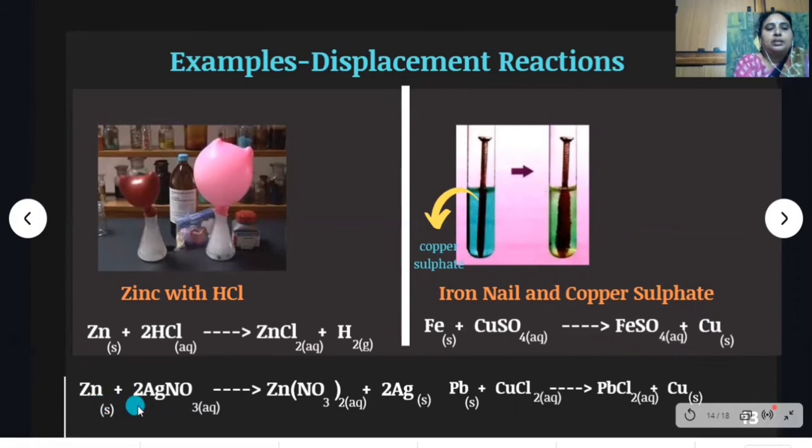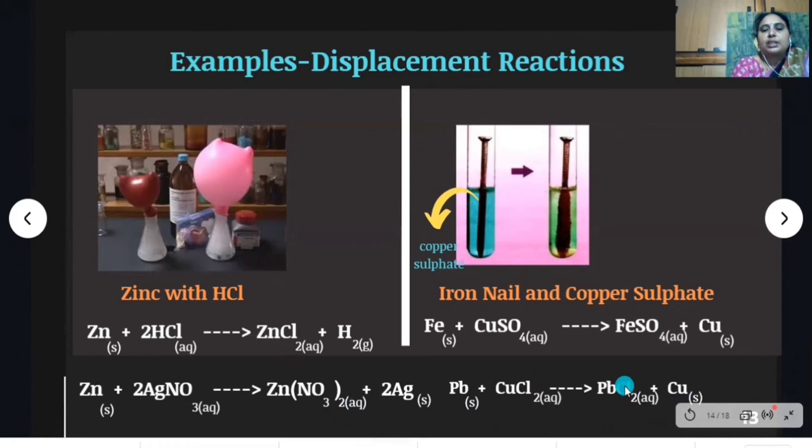Here zinc reacts with silver nitrate and produces zinc nitrate and silver. In this reaction, zinc displaces silver from silver nitrate and occupies the place of silver. See this example: lead reacts with copper chloride and produces lead chloride and copper.